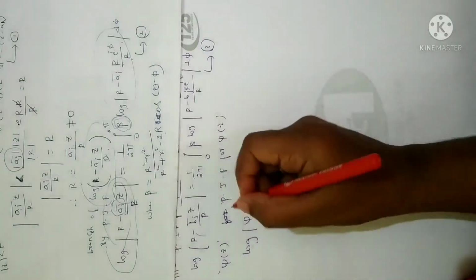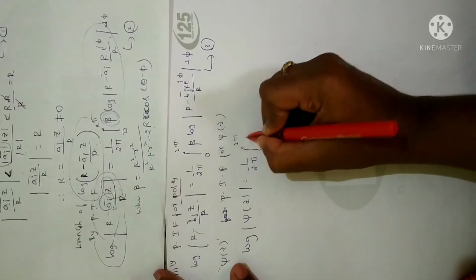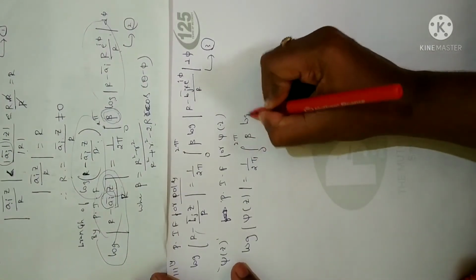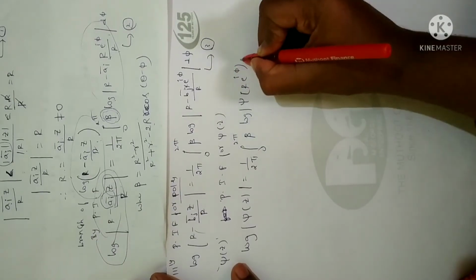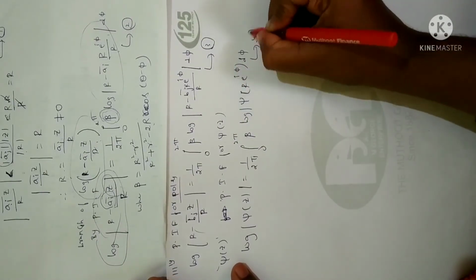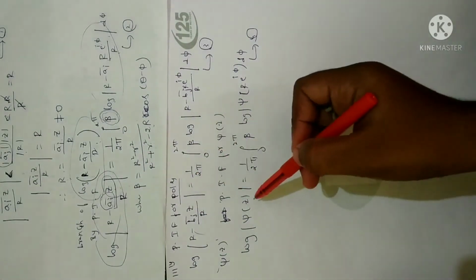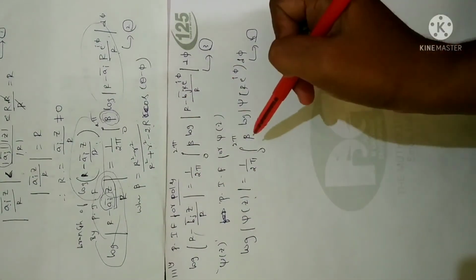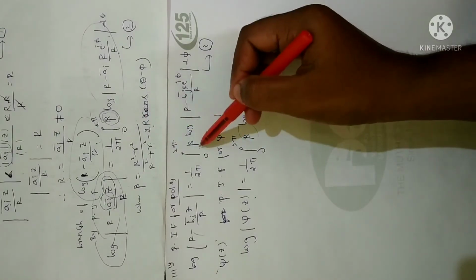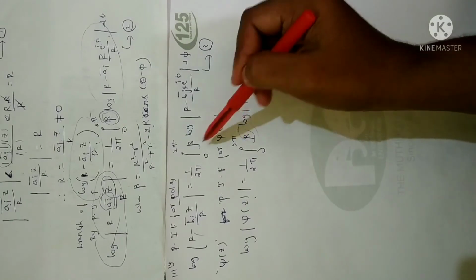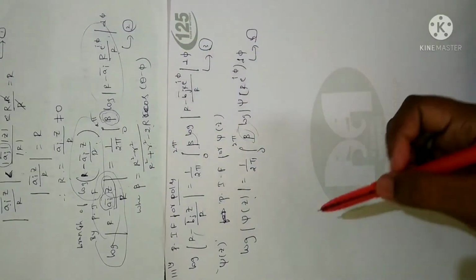So you will get log of psi of z is equal to 1 divided by 2 pi integral from 0 to 2 pi beta into log of psi of r e power of i phi into d phi. Let me take this as the function. For the first time I have applied it for zeros, second time for poles, and the third time for the defined function psi of z I have applied the Poisson integral formula. In all three aspects the beta value will be the same as per the integral formula. Clear? Let me take this as equation 4.